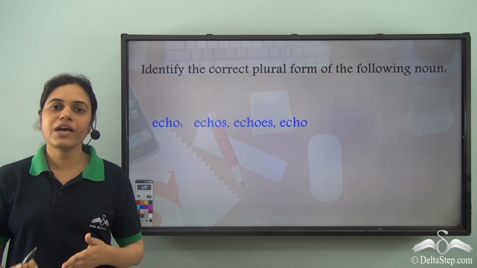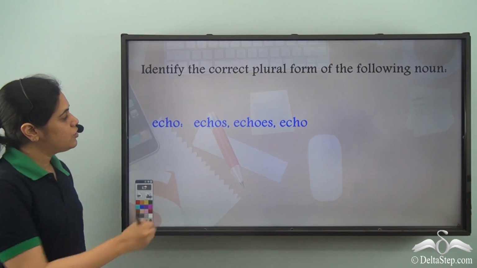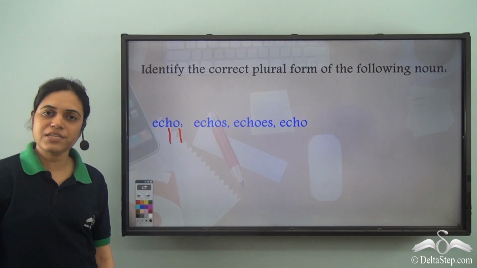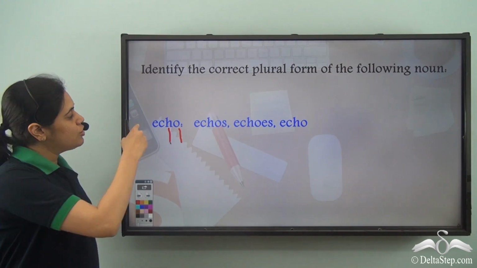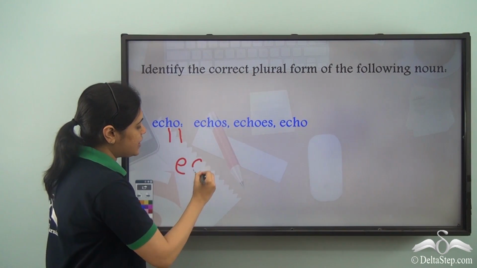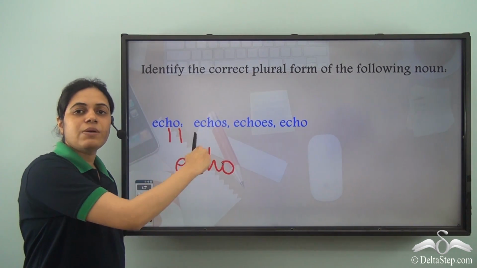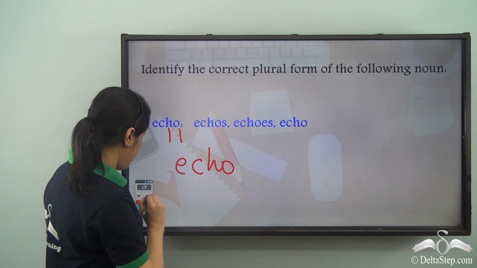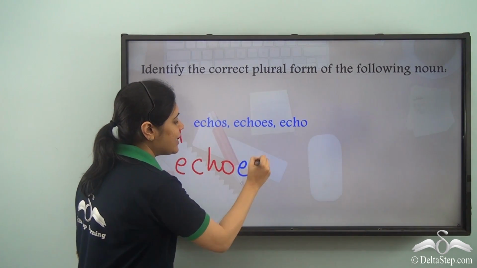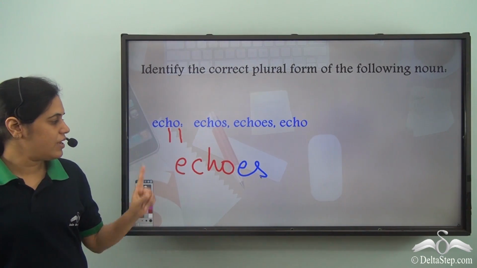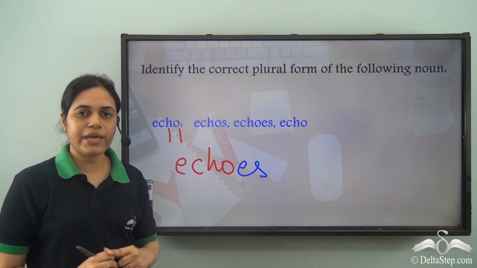Echo. What is the correct plural form? So it ends with O, and just before O there is an H. So words like this which end with consonant plus O form their plural by adding es. So echoes is the plural form, E-C-H-O-E-S.